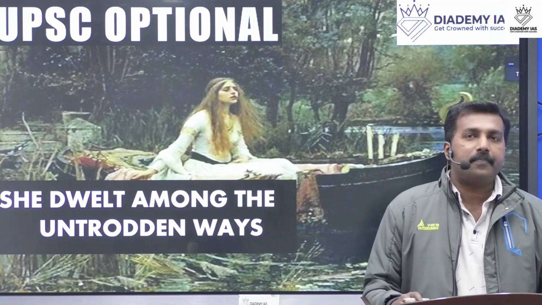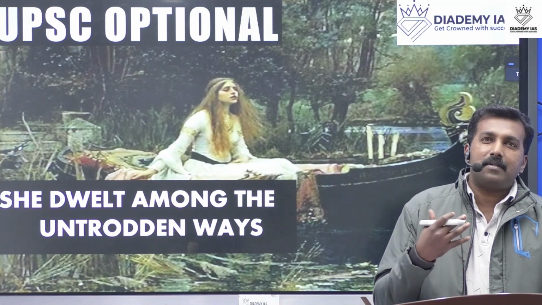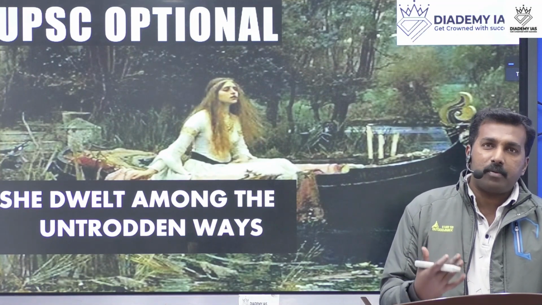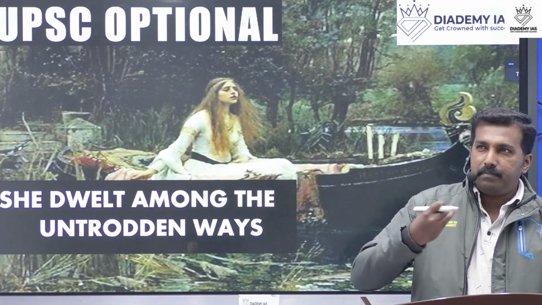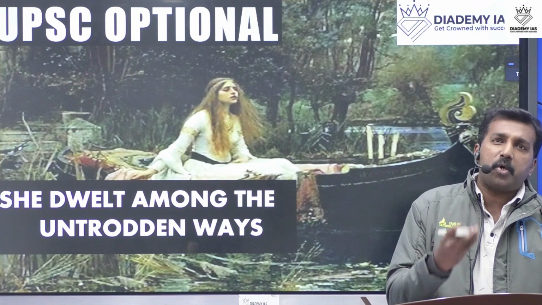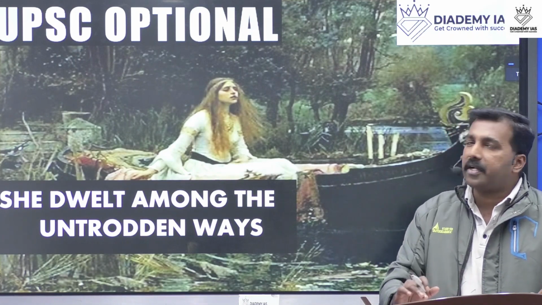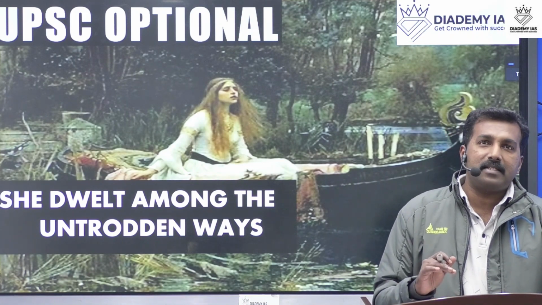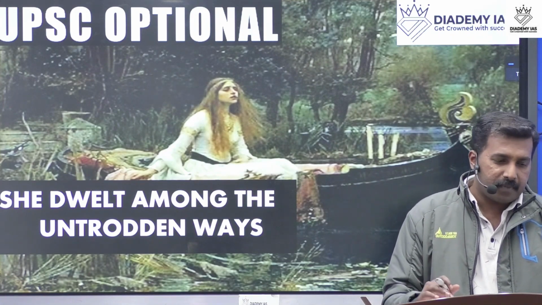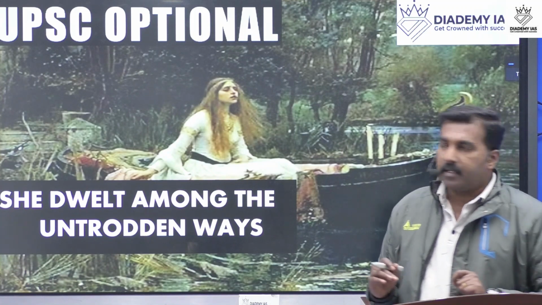And above all, this poem is about love. This poem is about nature. This poem is about eternity and all. So the basic tone of the poem, She Dwelt Among the Untrodden Ways, the basic theme of the poem is death or sorrow. So let's discuss the poem in detail.